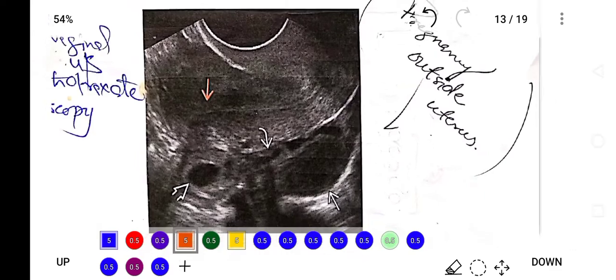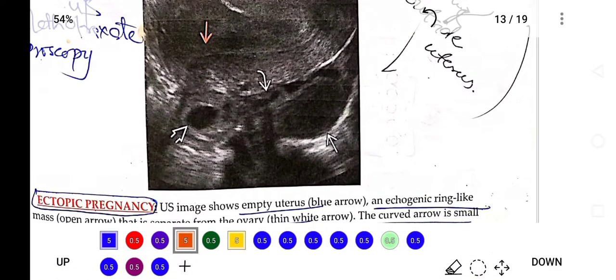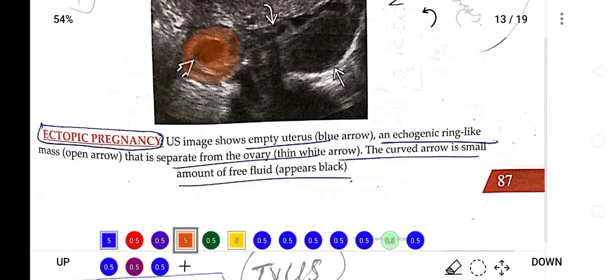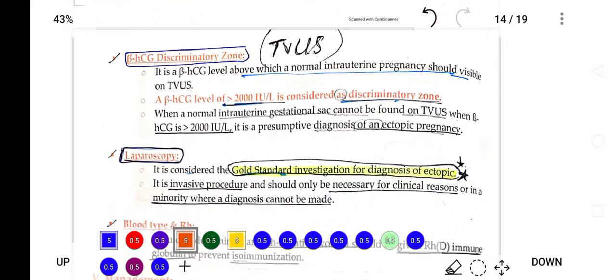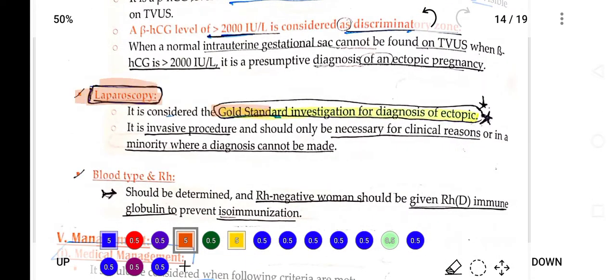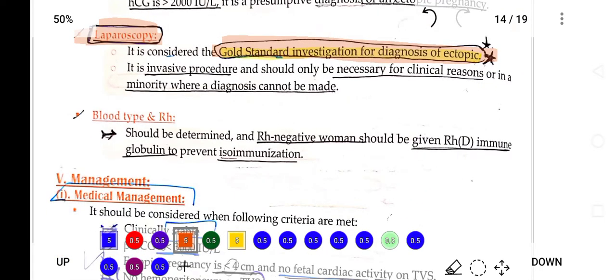Now here you can see that the uterus is empty, while the implant is at a site other than the uterus. It is in the fallopian tube. That can be the suspicion for ectopic pregnancy. The ultrasound image shows an echogenic ring-like mass that is separate from the ovary, and the curved arrow shows a small amount of free fluid. That is the confirmation for ectopic pregnancy. The beta HCG discriminatory zone is used, and laparoscopy is also a gold standard investigation for the diagnosis of ectopic pregnancy. So laparoscopy is performed.